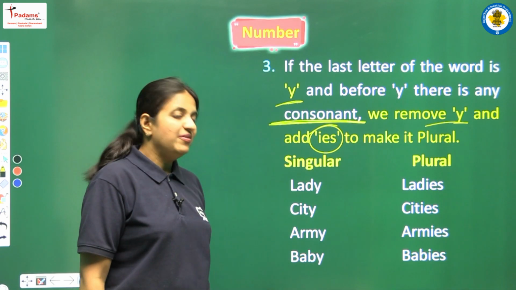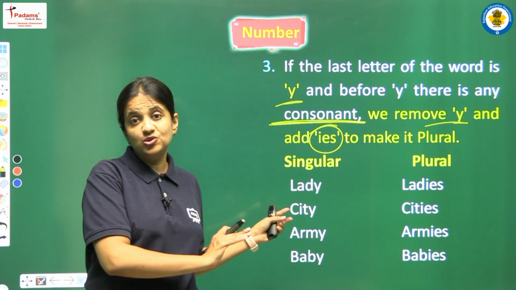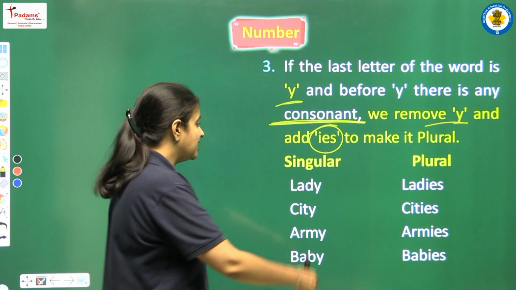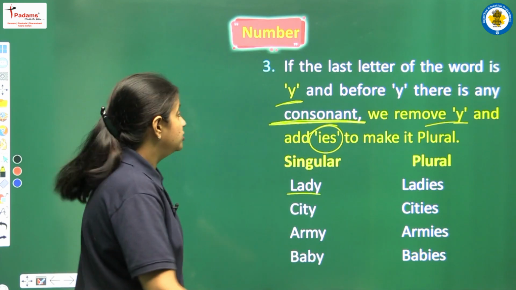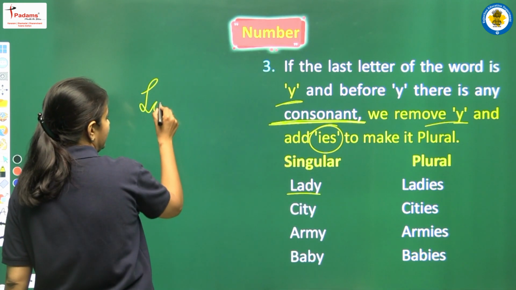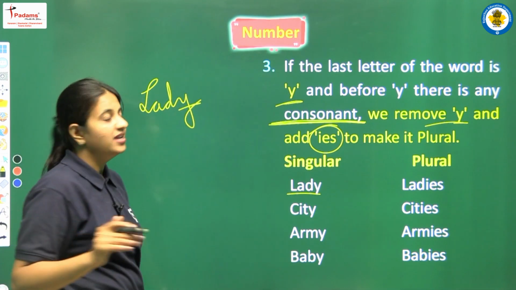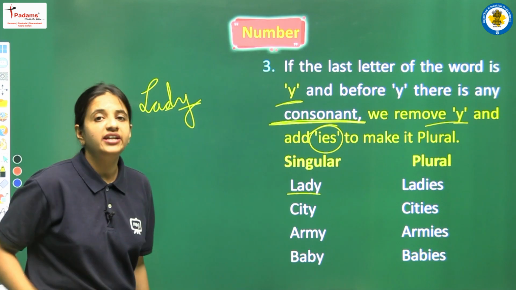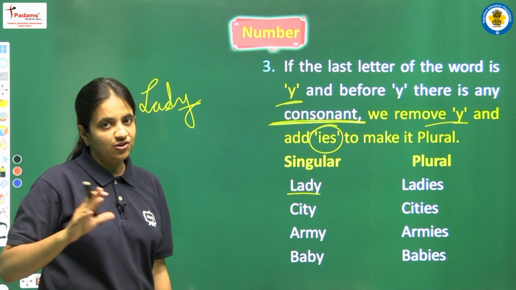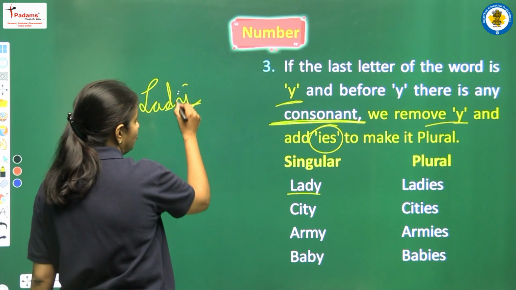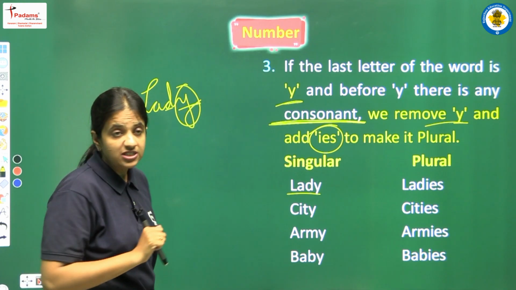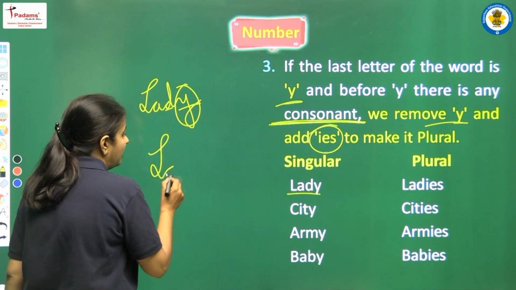Okay, so we have some examples here to make this rule more clear. The first example is lady. So yes, the last letter is Y. Before Y we have D. So D, yes, is one of the consonants. So now what we have to do? We have to remove this Y. So let's write LAD.